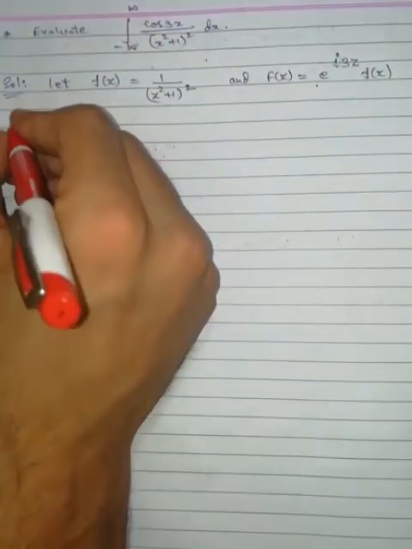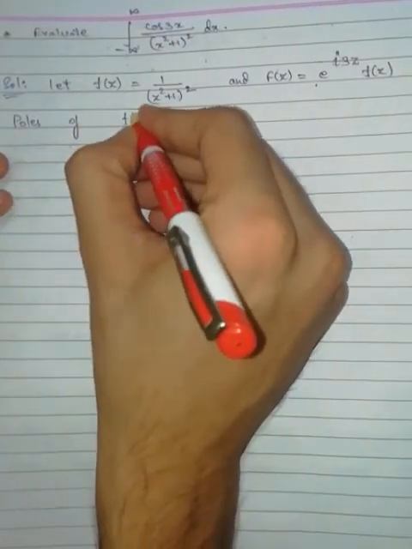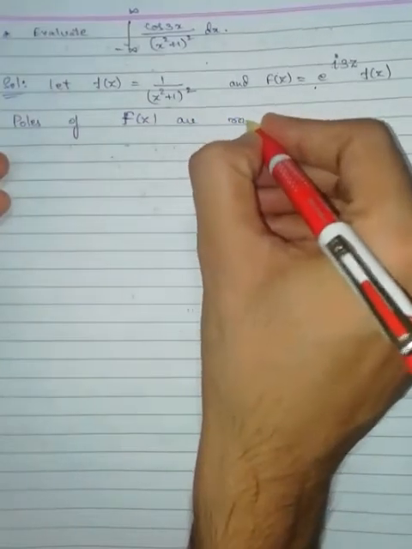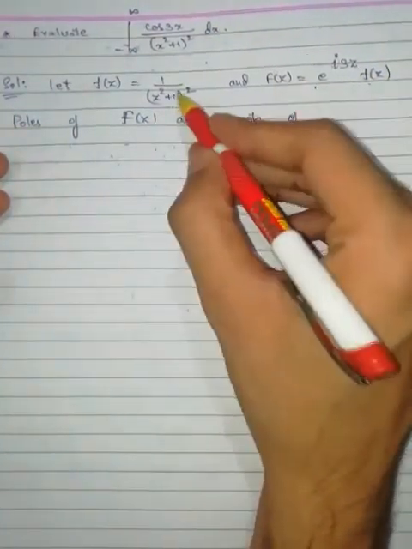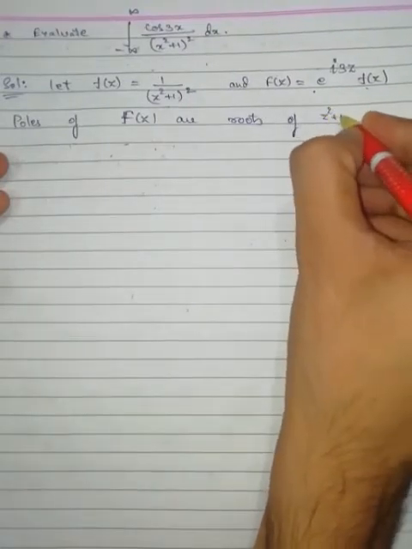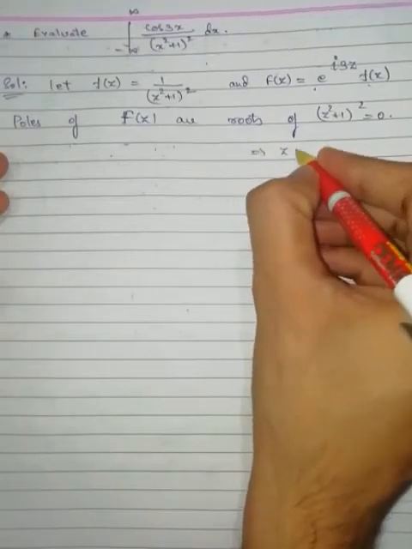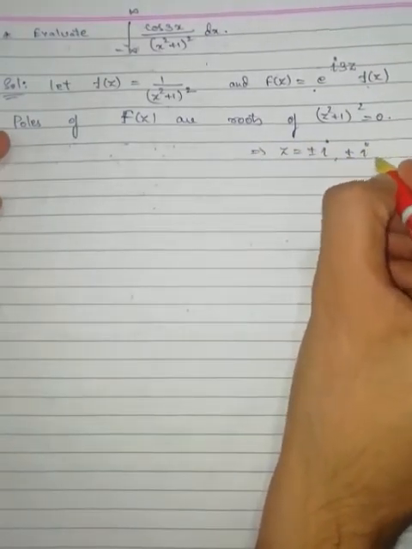Now, the poles of F of z are the roots of the denominator. The denominator is nothing but (z square plus 1) whole square is equal to 0. This implies z is equal to plus or minus iota, plus or minus iota.